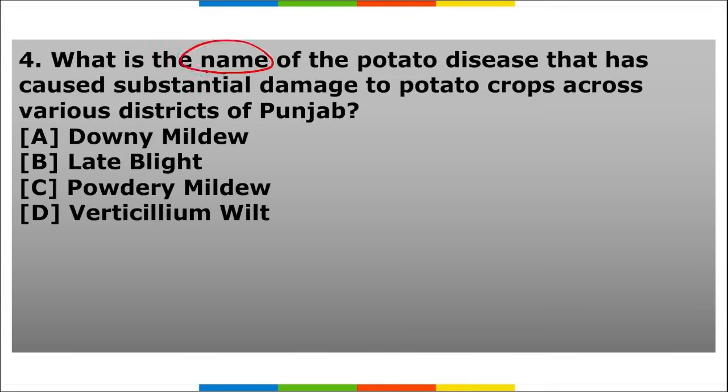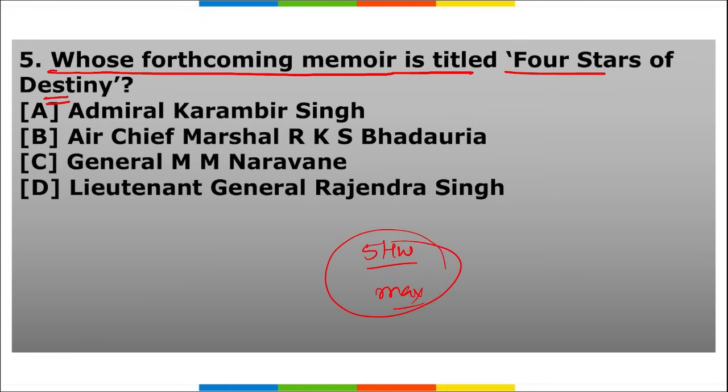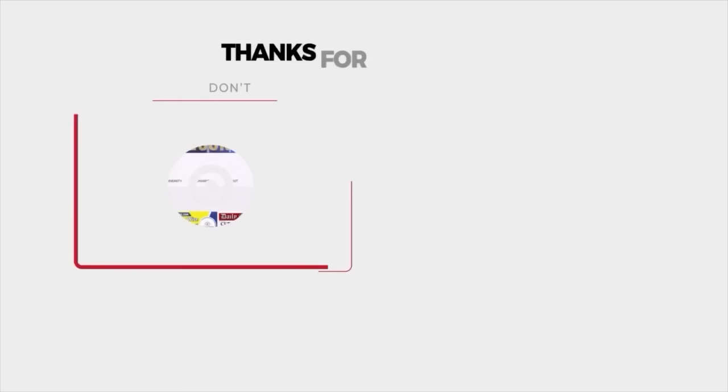Fourth, what is the name of the potato disease that caused substantial damage to the potato crops across various districts of Punjab? Fifth, whose forthcoming memoir is titled 4 Stars of Destiny? So these are your 5 homework questions, friends, and I want to see maximum participation from all the students watching this video. That's all for the day, friends.